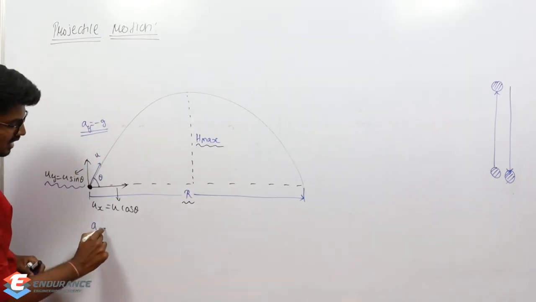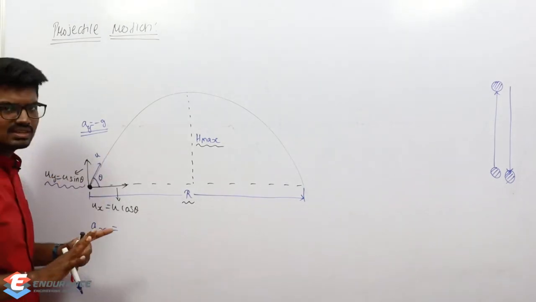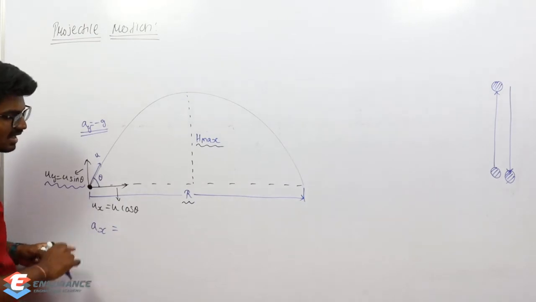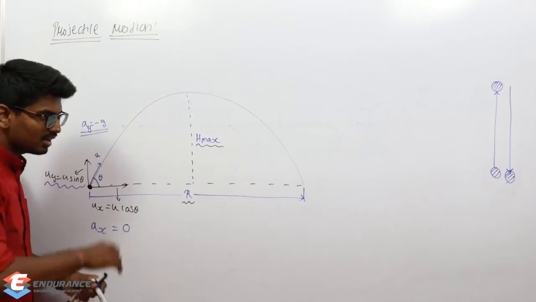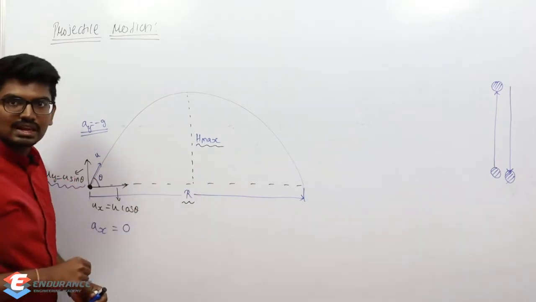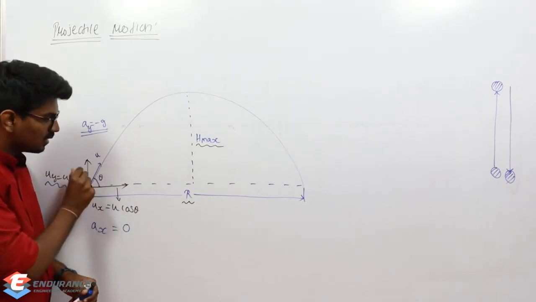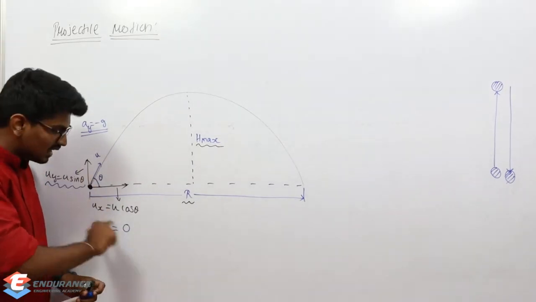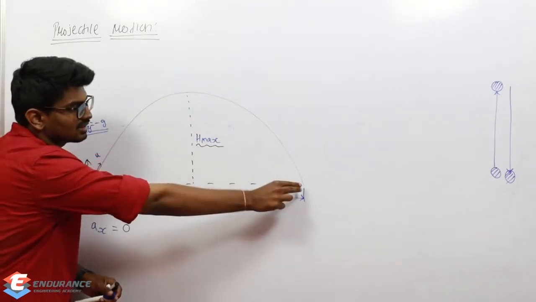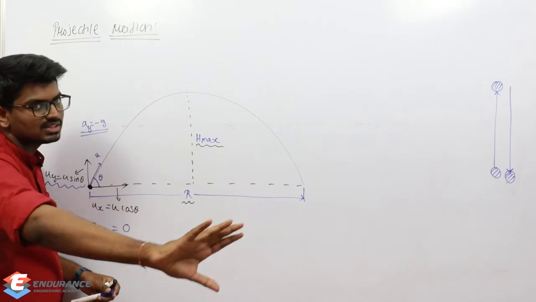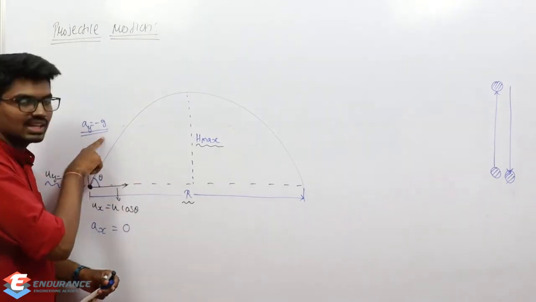What about acceleration in x direction? This is something which is very important. Acceleration in y direction is very easy to find out, but what about acceleration in x direction? Acceleration in x direction is 0. Was there any component of acceleration in horizontal direction? Nothing, obviously. So this ball will have the same velocity throughout, from here until it reaches here. Horizontal velocity will be the same, but vertical velocity will be varying. Why is it varying? Because of the acceleration.